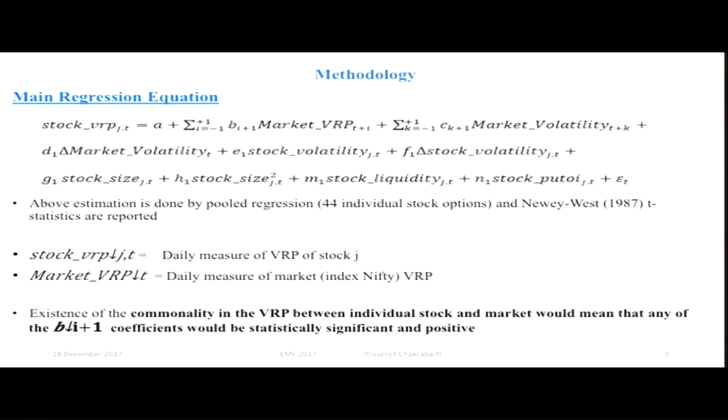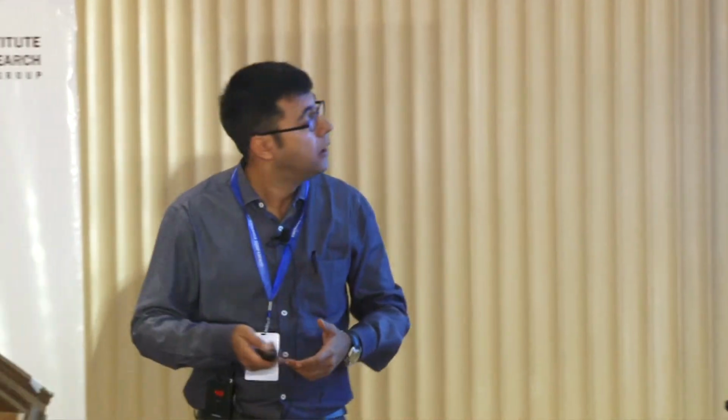So this is our main regression equation. Over here, we have regressed the stock VRP on the market VRP, and we also included some market-specific and stock-specific characteristics, which I will tell you about later on. This estimation is done by pooled regression, and t-statistics are reported.